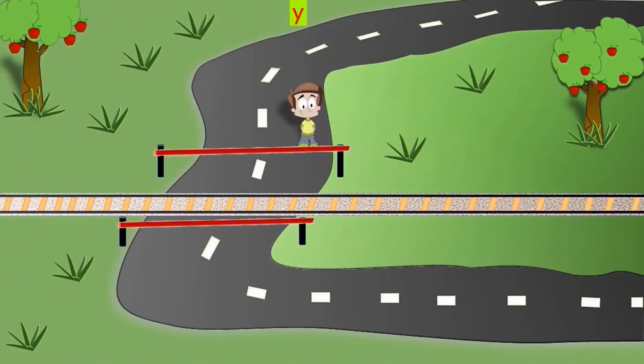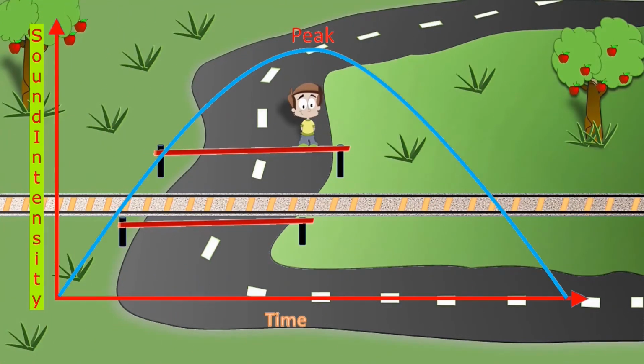If you imagine a graph by plotting the intensity of a sound versus time, you will see a bell-shaped curve will appear here and the peak of the curve will be higher at the position you are standing in.